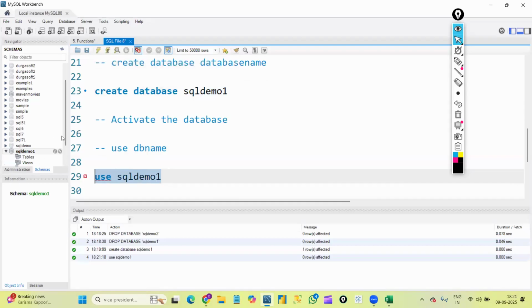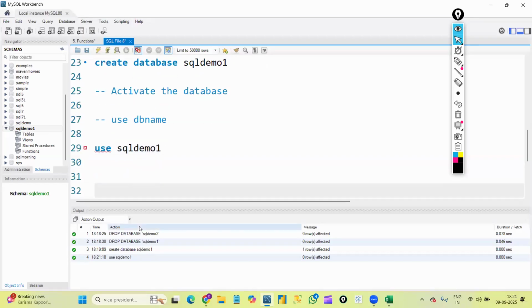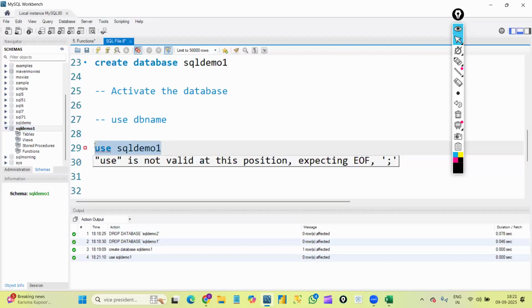Now you can see it got highlighted, right? You can see it went into dark bold color characters. That is nothing but this database is now activated. So now whatever queries we execute, SQL will execute all those queries under this database only. So every time, daily, whenever we start working, first and foremost we need to activate the database, then only we need to start working on it.